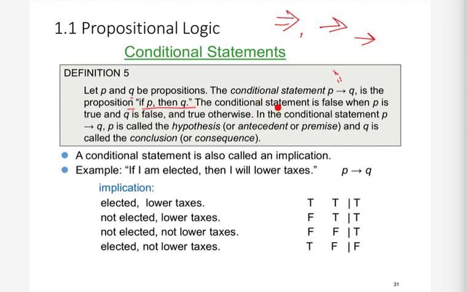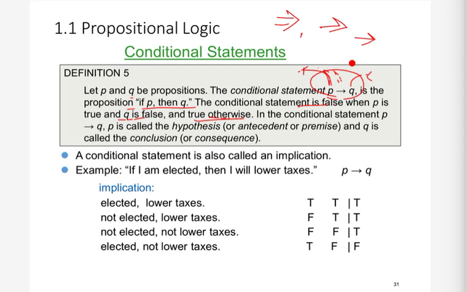In such an implication statement, the p on the left hand side of the implication operator is called the hypothesis or premise, and this q is called the conclusion. In the coaching example we took, what was the hypothesis? The hypothesis was that if you attempt all the 60 tests. And what was the conclusion? The conclusion was that you will crack GATE.